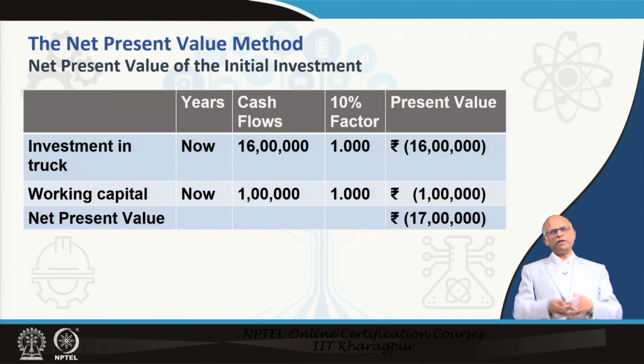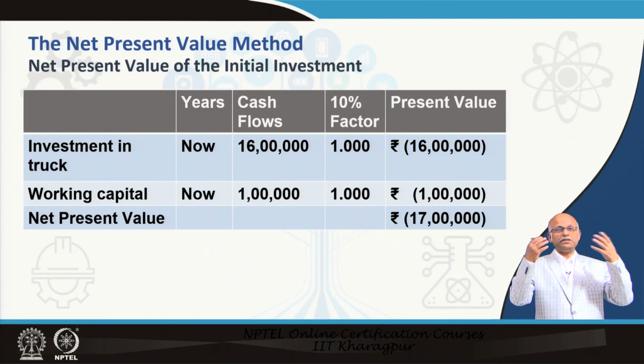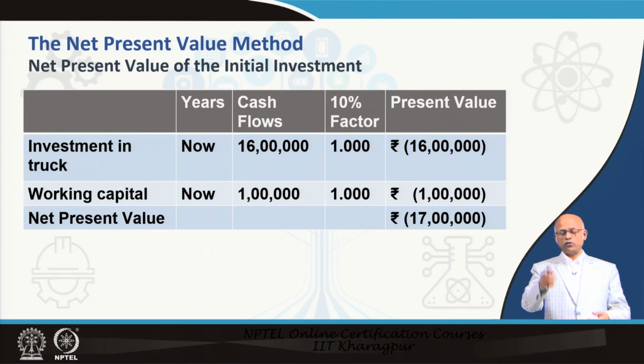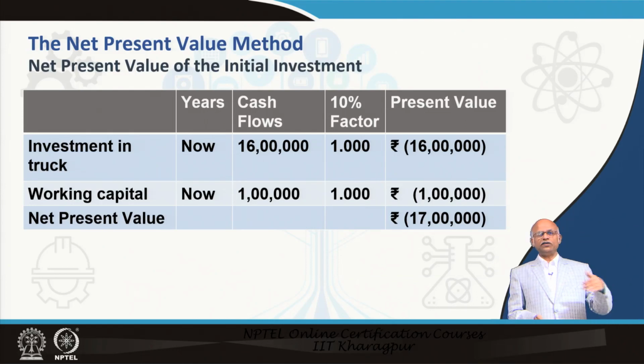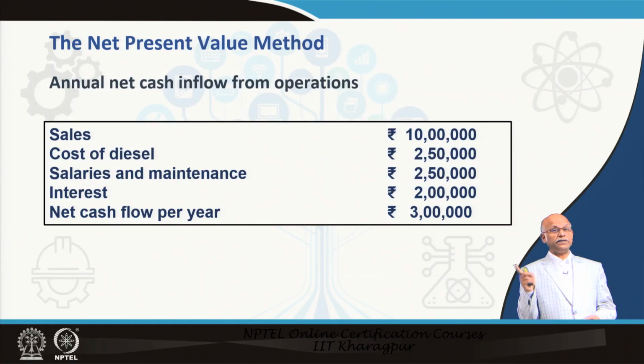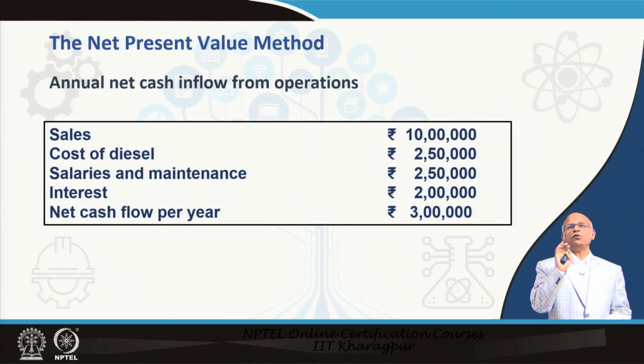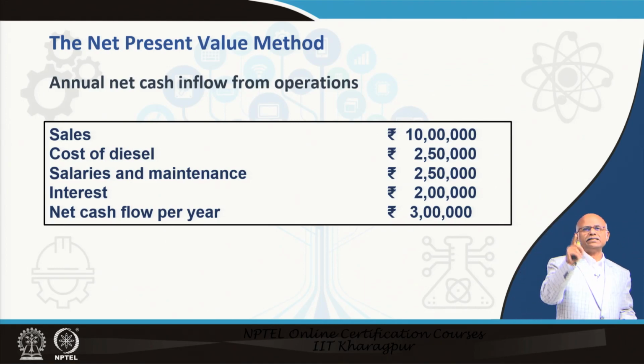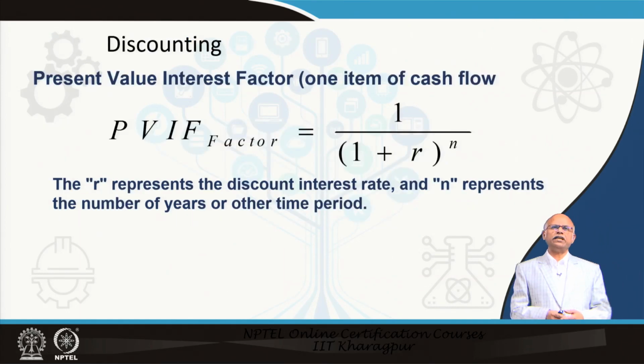Initial capital investment in the truck is 16 lakh rupees, working capital investment upfront is 1 lakh, total outflow in the 0th year is 17 lakh rupees. What is the net cash flow every year? First year sales is 10 lakh rupees, cost of diesel is 2 lakh 50,000 etc. So, net cash flow per year in the first year is 3 lakh, not every year, because in the third year we have some special expenses.